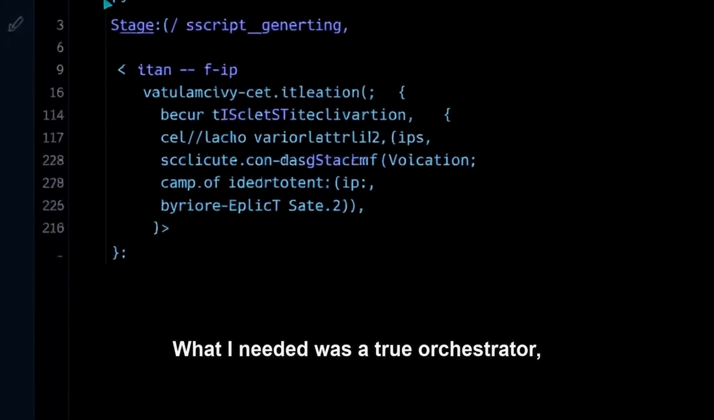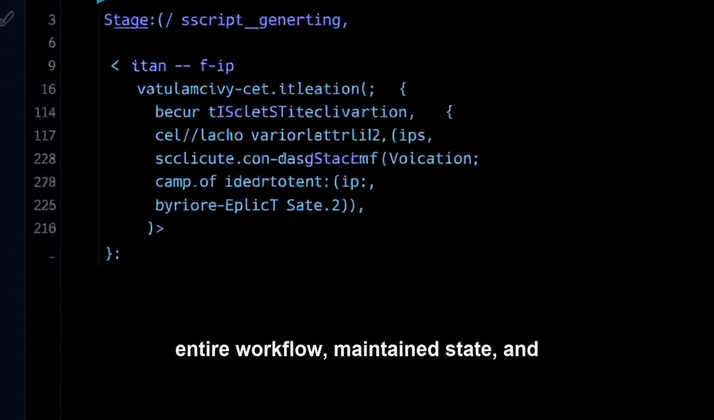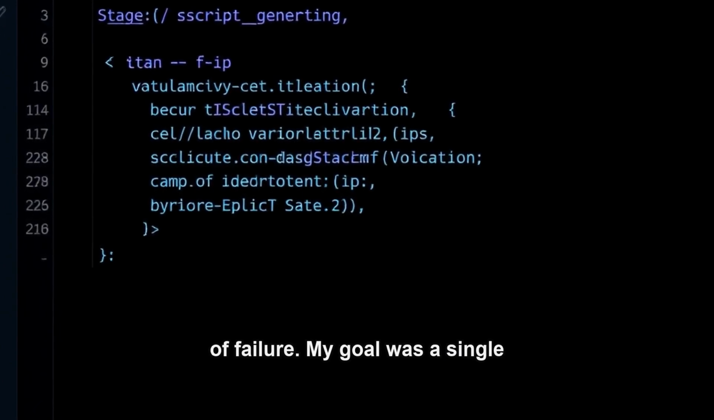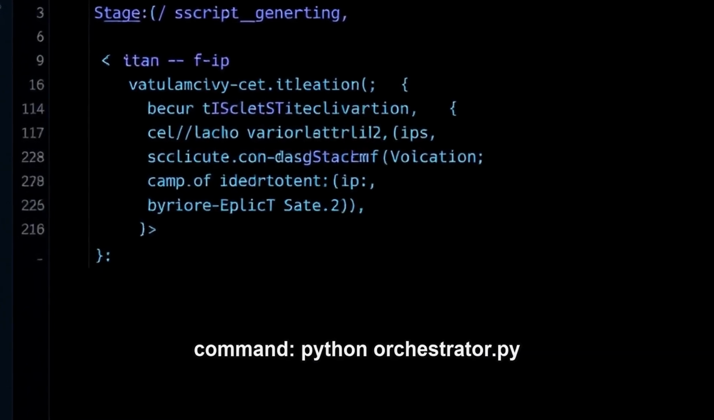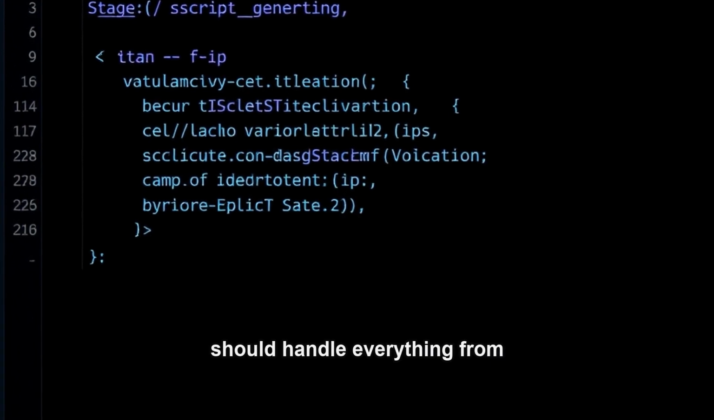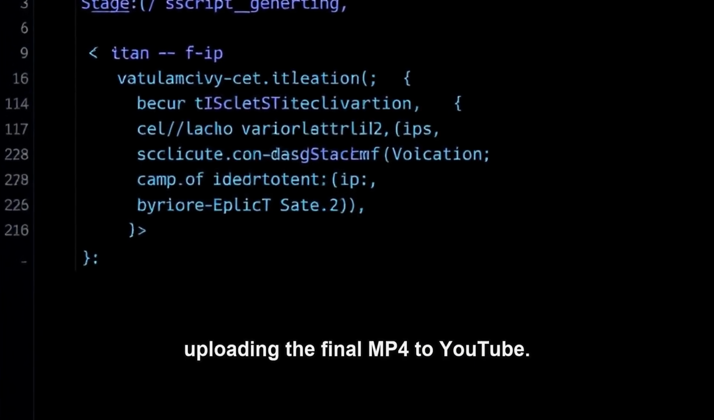What I needed was a true orchestrator, a single entry point that knew the entire workflow, maintained state, and could gracefully resume from any point of failure. My goal was a single command: python orchestrator.py --topic "AI in medicine". This command should handle everything from generating the initial video script to uploading the final MP4 to YouTube.